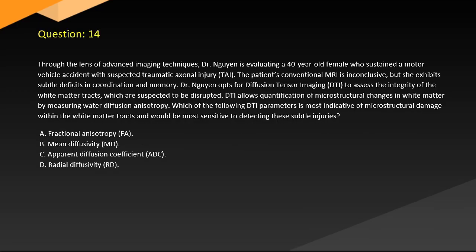Question 14. Through the lens of advanced imaging techniques, Dr. Nguyen is evaluating a 40-year-old female who sustained a motor vehicle accident with suspected traumatic axonal injury. The patient's conventional MRI is inconclusive, but she exhibits subtle deficits in coordination and memory. Dr. Nguyen opts for diffusion tensor imaging (DTI) to assess the integrity of the white matter tracts, which are suspected to be disrupted. DTI allows quantification of microstructural changes in white matter by measuring water diffusion and anisotropy. Which of the following DTI parameters is most indicative of microstructural damage within the white matter tracts and would be most sensitive to detecting these subtle injuries?